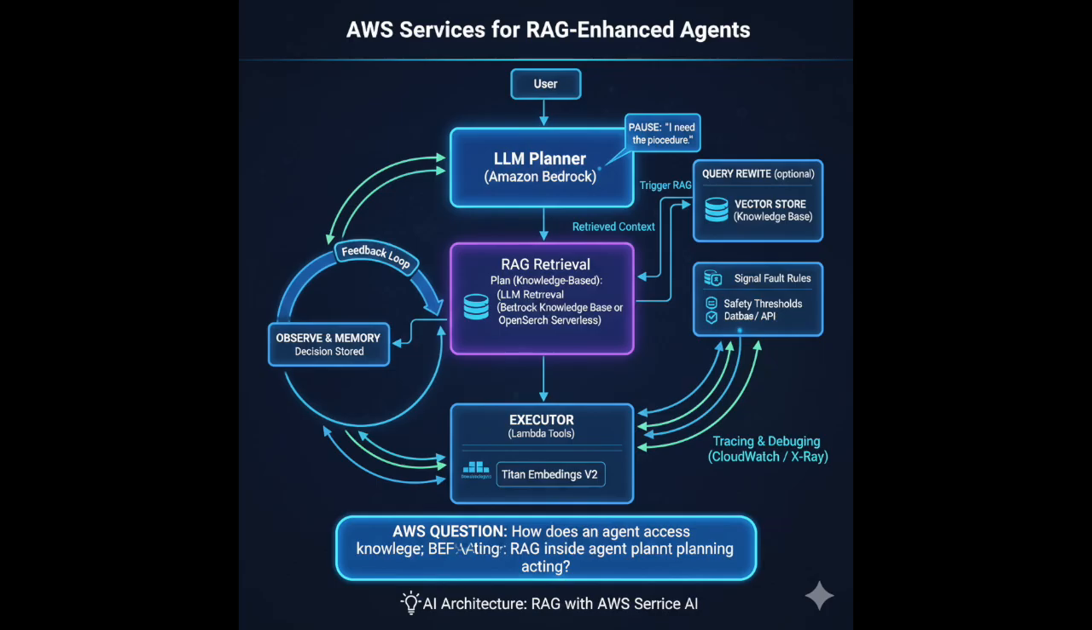Now let's anchor this to AWS services. The LLM planner runs in Amazon Bedrock. Embeddings are created using Titan Embeddings v2. Retrieval comes from OpenSearch Serverless or a Bedrock knowledge base. Actions are executed by Lambda tools. Memory lives in a vector store or database. Tracing and debugging use CloudWatch and X-Ray. If AWS asks, how does an agent access enterprise knowledge before acting? The answer is RAG inside the agent planning loop.